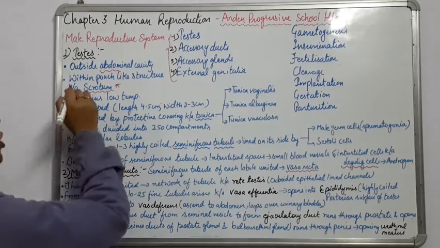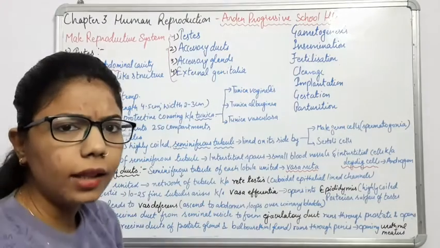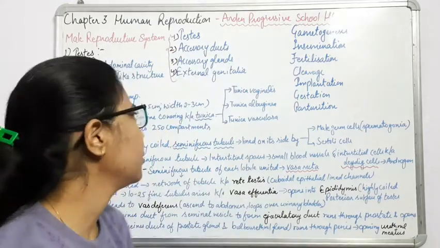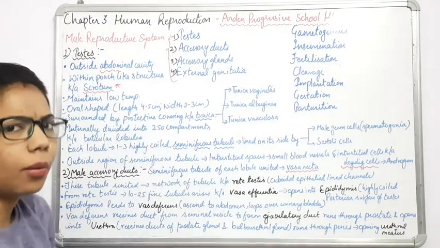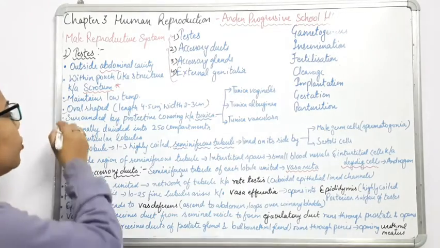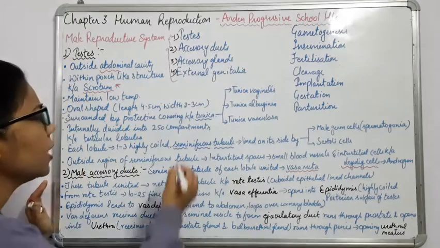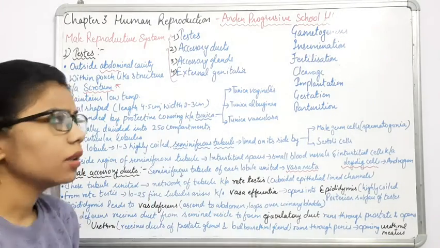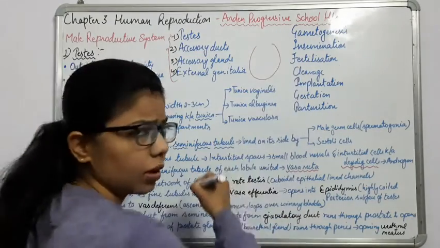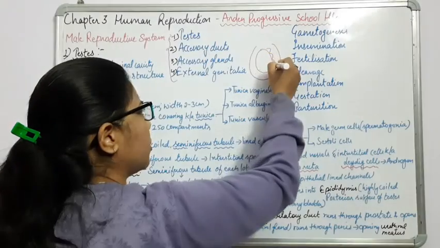Now coming to the shape, it is oval shaped. The length is 4 to 5 centimeters and the width is 2 to 3 centimeters. This data is just for memorization. Another point is that this structure is surrounded by some protective covering. The scrotum is a pouch-like structure, and inside it the testes are present.